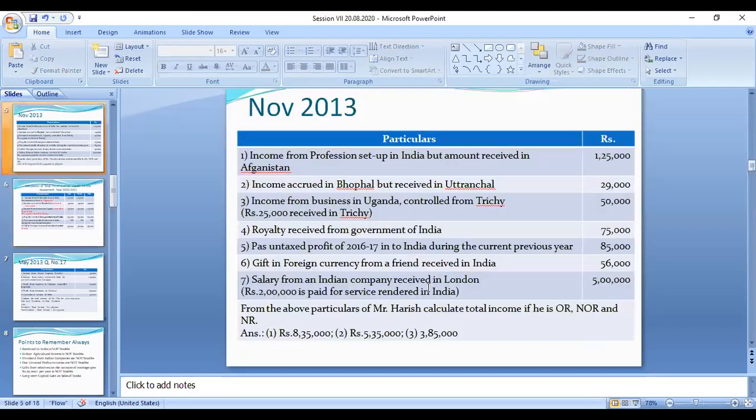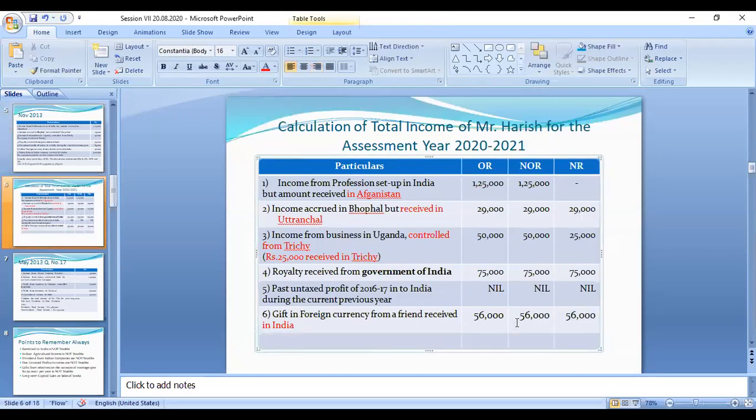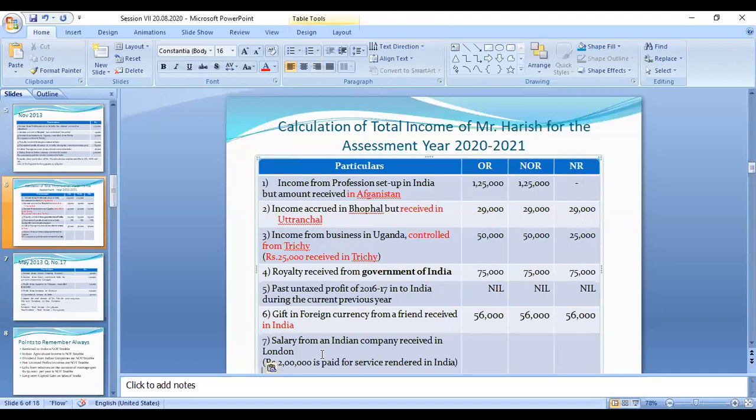Okay, next category. The seventh one: salary from an Indian company received in London. Some points are also given here.